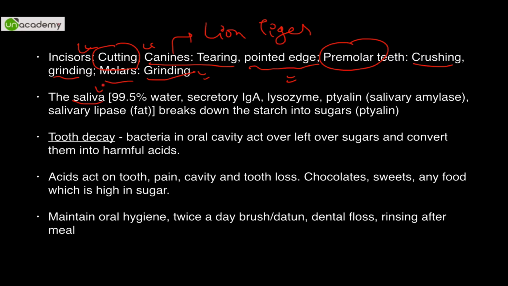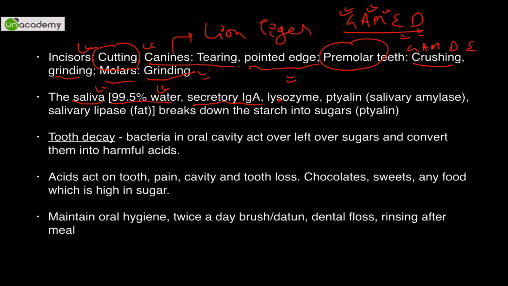Now saliva is 99.5% water. I just went into a little depth because you should know this. There are basically 5 types of antibodies. These are called immunoglobulins. There are 5 types, GAMDE. Just remember this. IgG is the most prevalent, then IgA, then IgM, then IgD, and then IgE. You can remember GAMDE if you want the exact sequence of prevalence. This is around 70%, 15%, 5%, 2%, 1%.